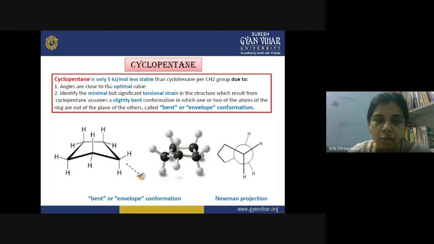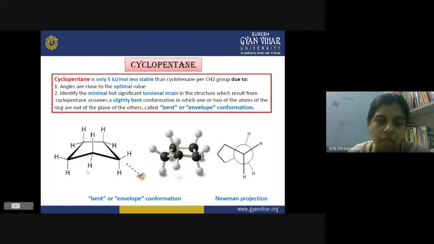The angles are so close, and therefore it is only 5 kilojoules per mole less stable than cyclohexane. Now, there is minimal but significant torsional strain in the structure, which results from cyclopentane assuming a slightly bent conformation, in which one or two of the atoms of the ring are out of the plane of the others. You call such a structure the bent or envelope conformation.